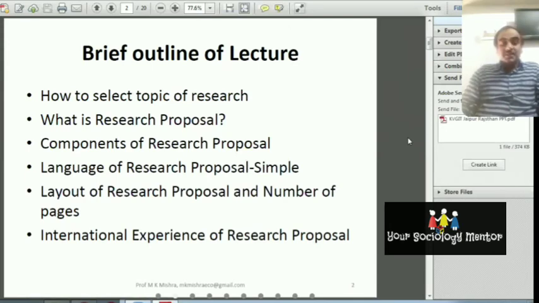Your presentation should be very effective. You have to make eye contact in the presentation, and you should make 15 to 20 slides, not more, and explain everything. You have to explain that your proposal is very significant for the development of society, the nation, and human beings. Then they will approve your research proposal, and then you can work on this topic.